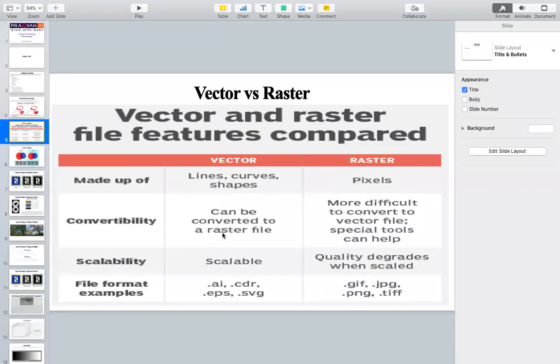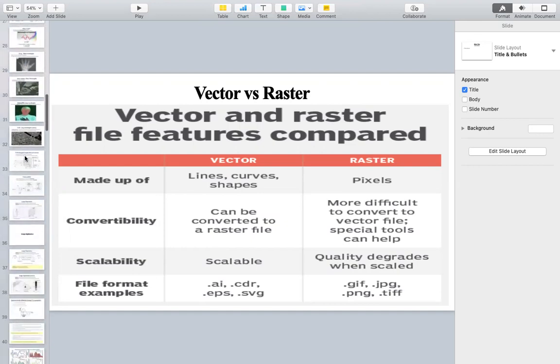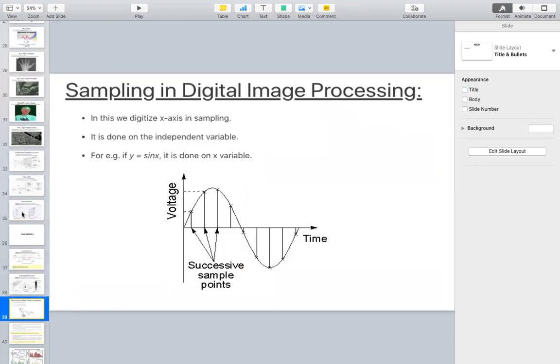We can convert from vector to raster by a process called digitization. I'm not going deeper into that, but if you want to convert analog to digital, there is something called sampling and something called quantization. Using sampling and quantization, I convert an analog value into a digital value. Let us see one simple example, and then I will come back to this.